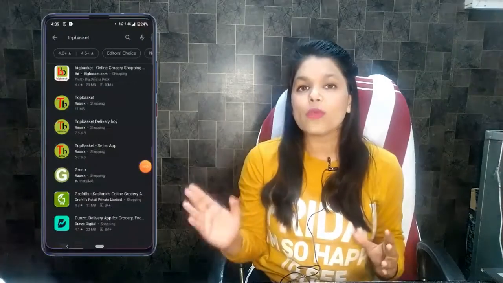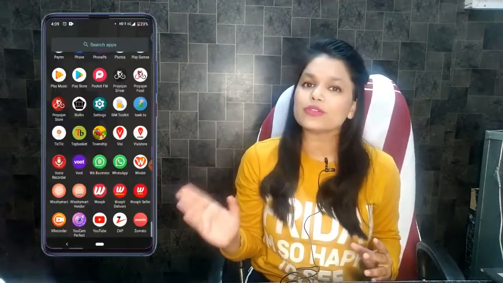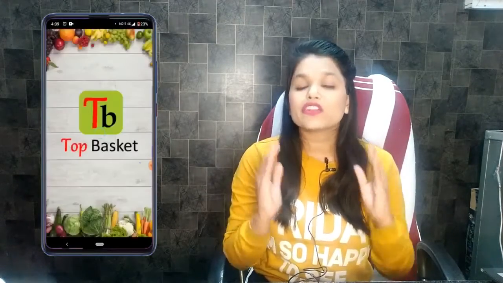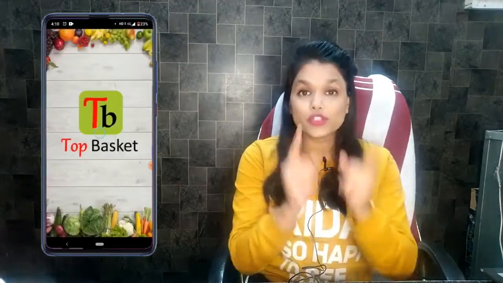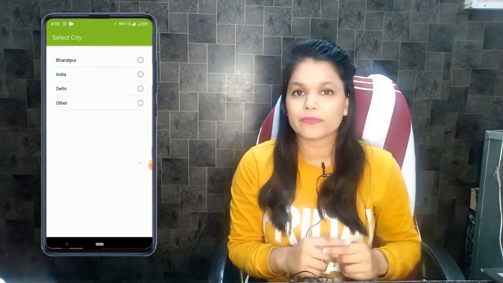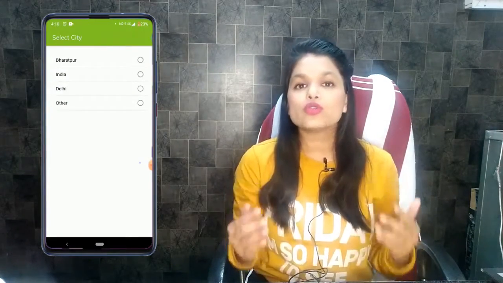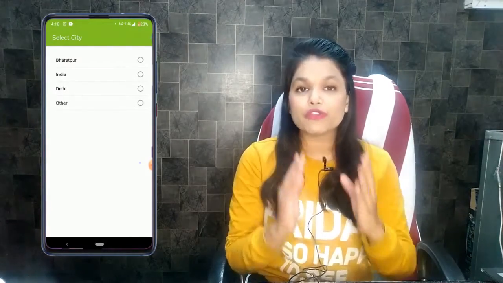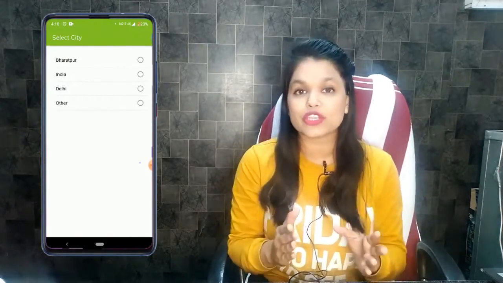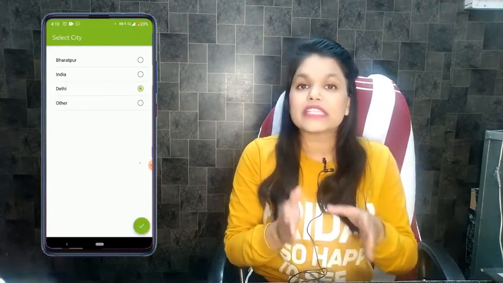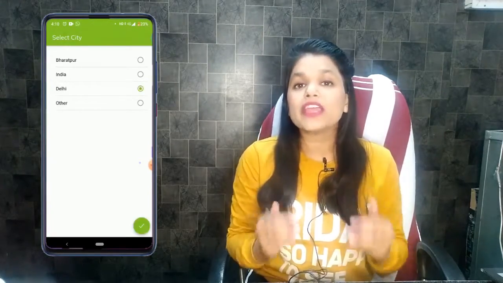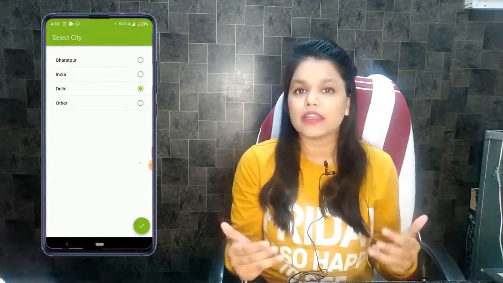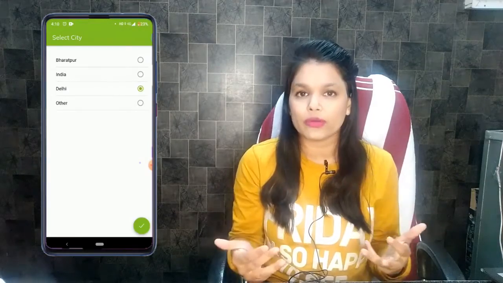So when you download TopBasket customer app from Play Store, it looks like this. You click on it and it shows TopBasket branding, but when it is your app, it will be showing your branding. And now choose location. In the TopBasket, it shows you product from the nearby seller. So for example, if you choose Delhi location, it will show you products and sellers available in Delhi. So by using an application like TopBasket, you can order from your nearby sellers and sellers can receive that order.